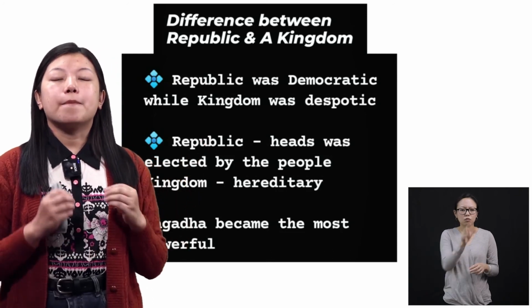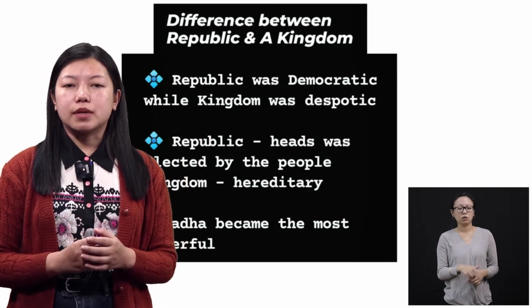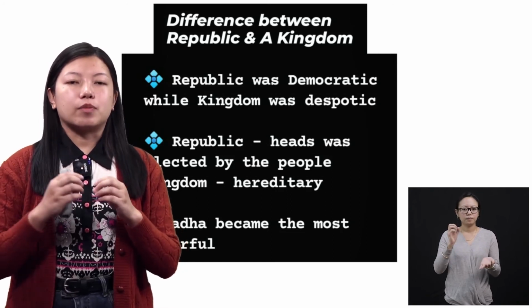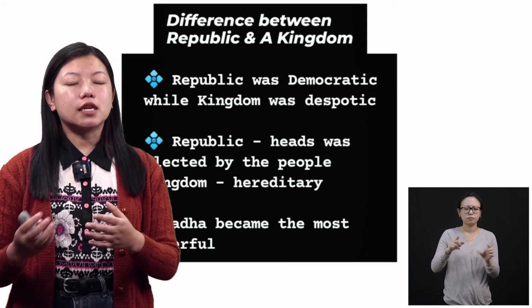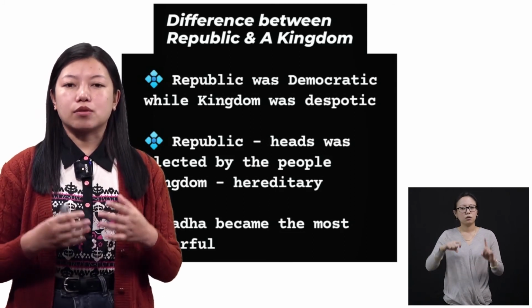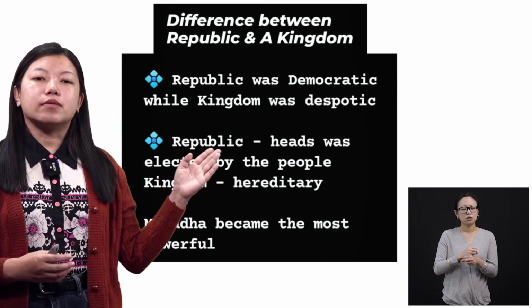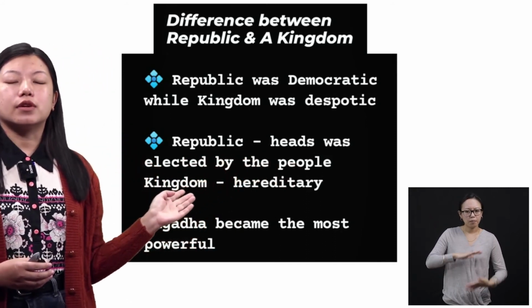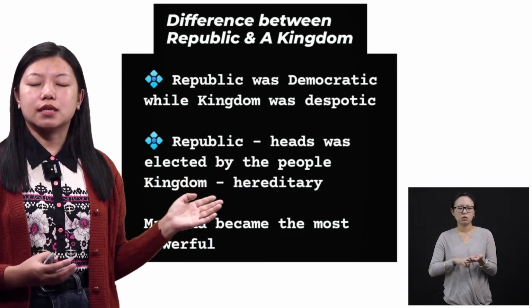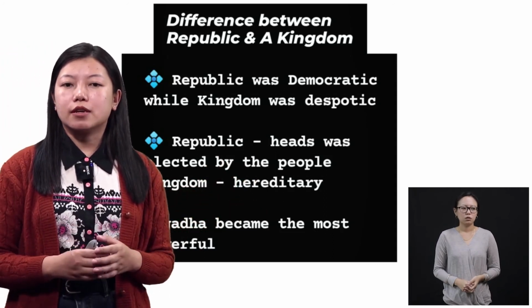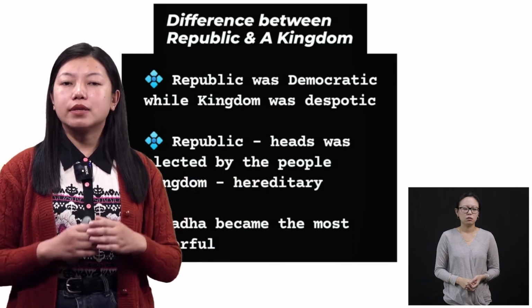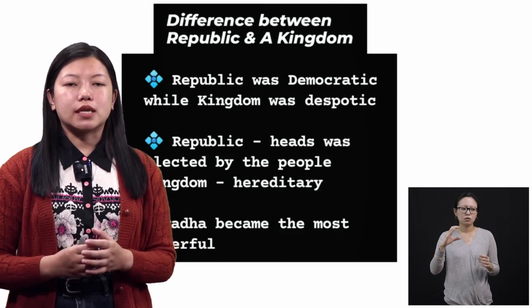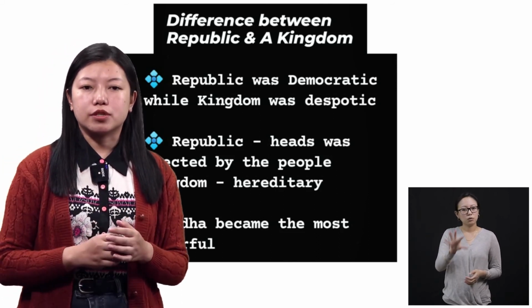But for the monarchy type of government, they choose only the powerful ones, and the son of the king becomes the next ruler, and so on. Then talking about the republic, the head was elected by the people, and for the monarchy, also known as the kingdom, it was hereditary, okay? In short, we will call it a hereditary type of government. That means the position of the king passed on to his generations, okay?